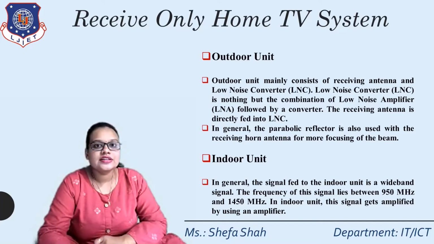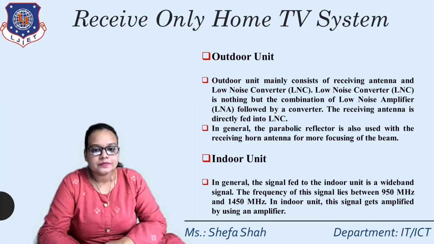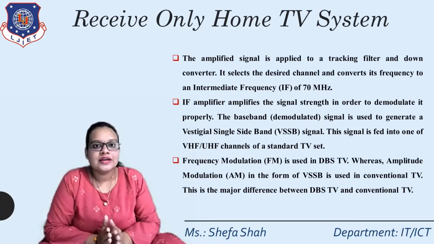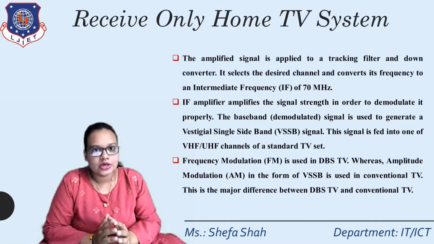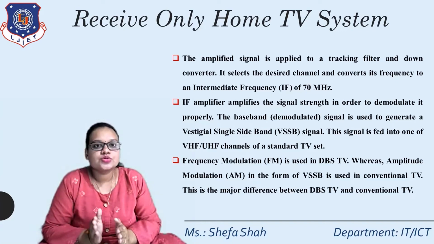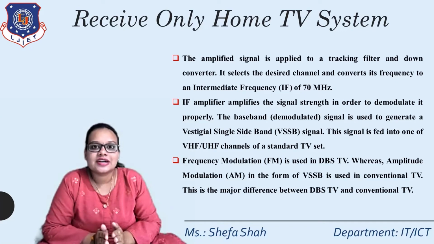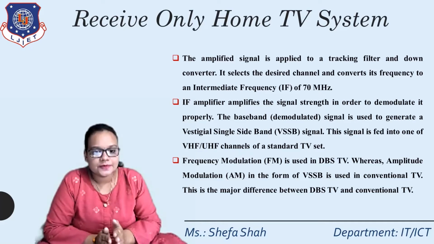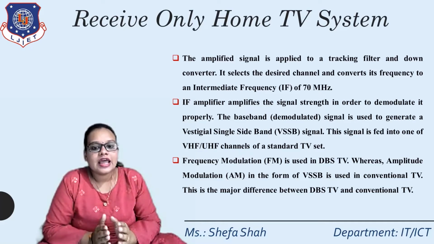In the indoor unit, these signals get amplified by an amplifier. Now this amplified signal is applied to a tracking filter and down converter. It selects the desired channel and converts its frequency to the intermediate frequency, which is our 70 megahertz channel. The IF amplifier amplifies the signal strength in order to demodulate it properly.